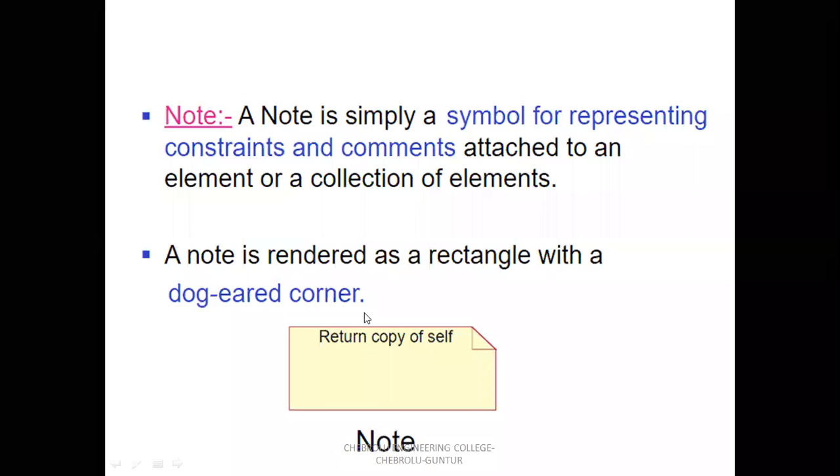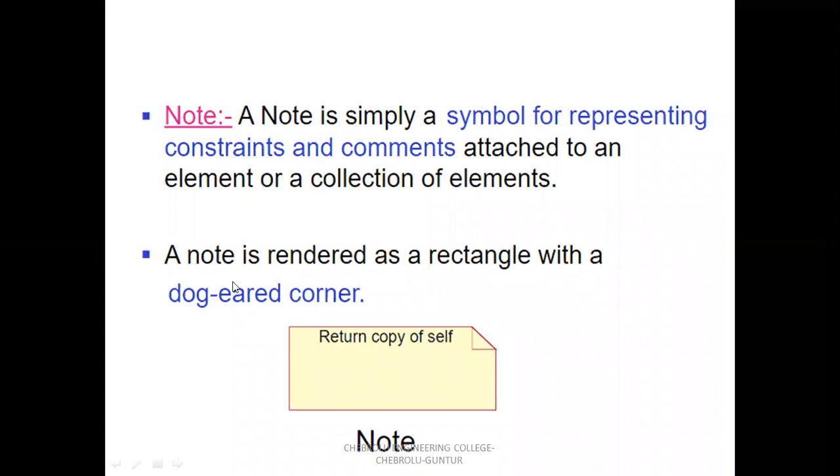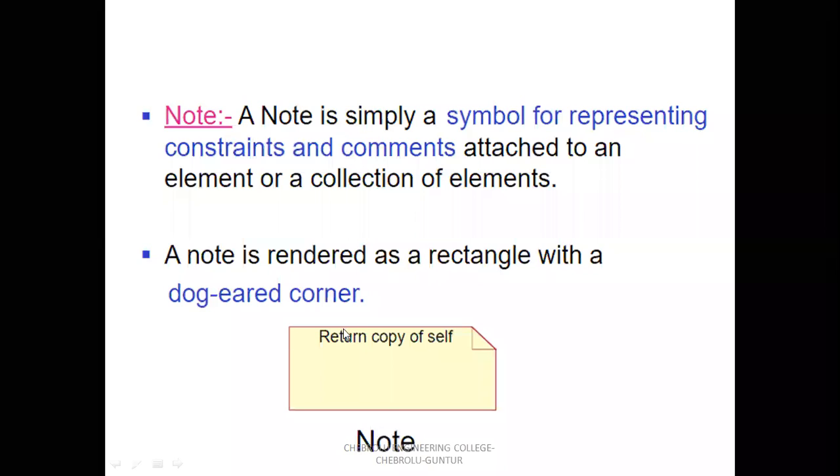Already in four things we are using a rectangle. A rectangle with a dog-eared corner is represented by a note. Already we are using a rectangle with a single tab, a rectangle with two tabs, a rounded rectangle, and next one is a rectangle with the dog-eared corner.